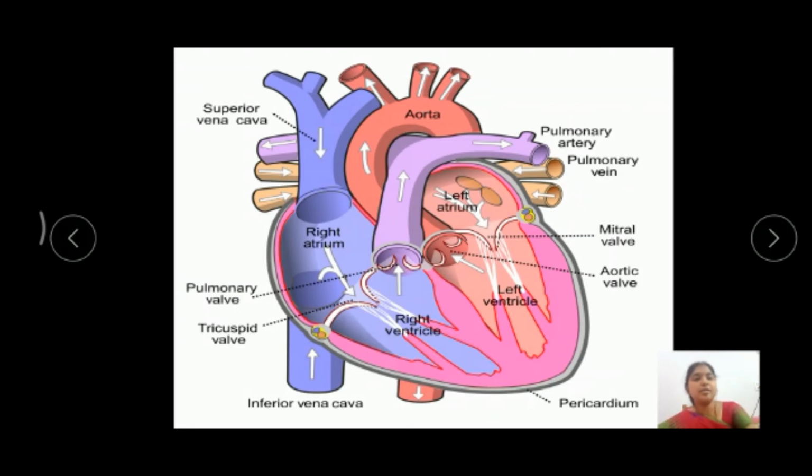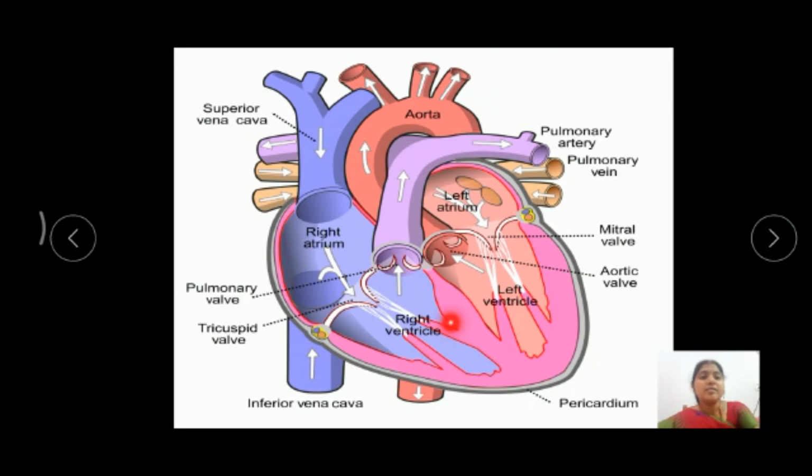On the inner surface of the ventricle, we can observe muscular ridges. These muscular ridges are called columnae carneae, and they slightly extend into the ventricular walls. These extensions are called papillary muscles. These are the papillary muscles.